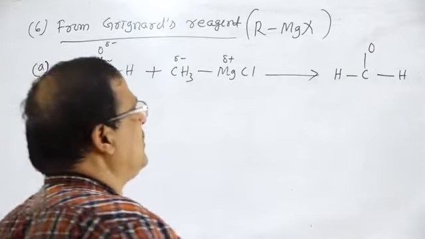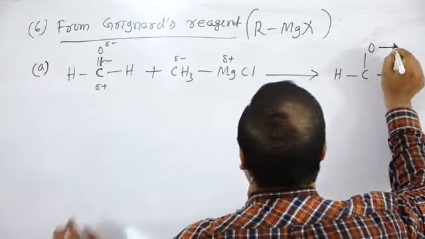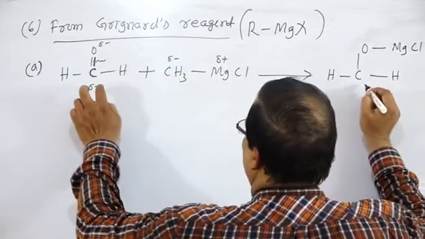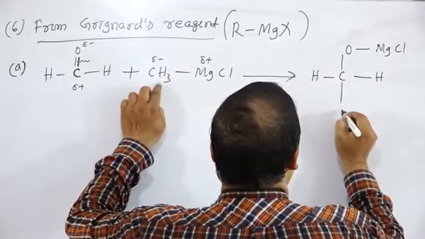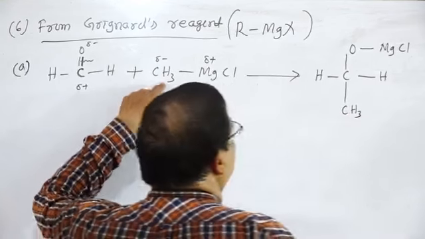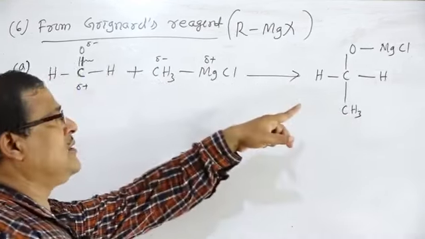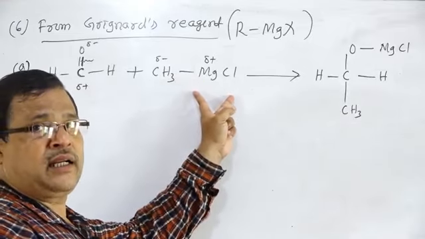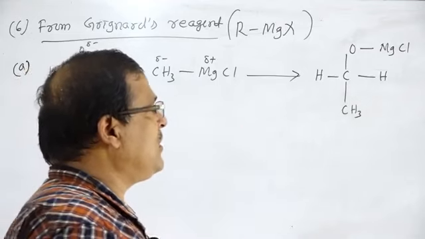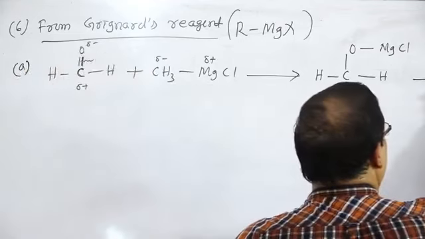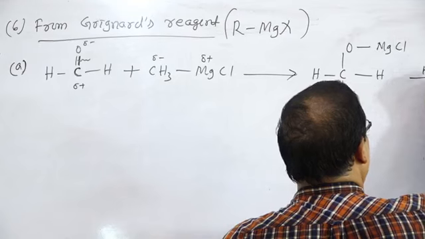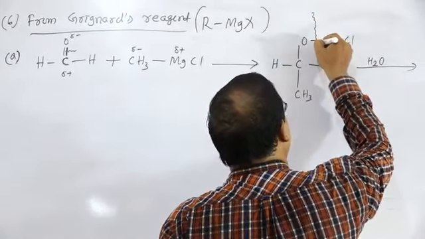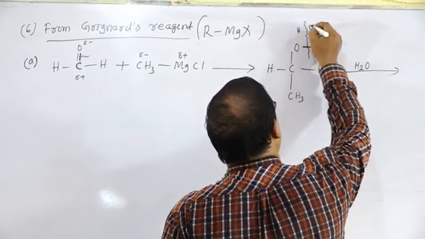So to the oxygen side there is the addition of MgCl, and to the carbon side there is the addition of CH3. So formaldehyde reacts with Grignard's reagent and there is the formation of this addition product. This undergoes hydrolysis, so there is the formation of this product, H to this side and OH to this side.